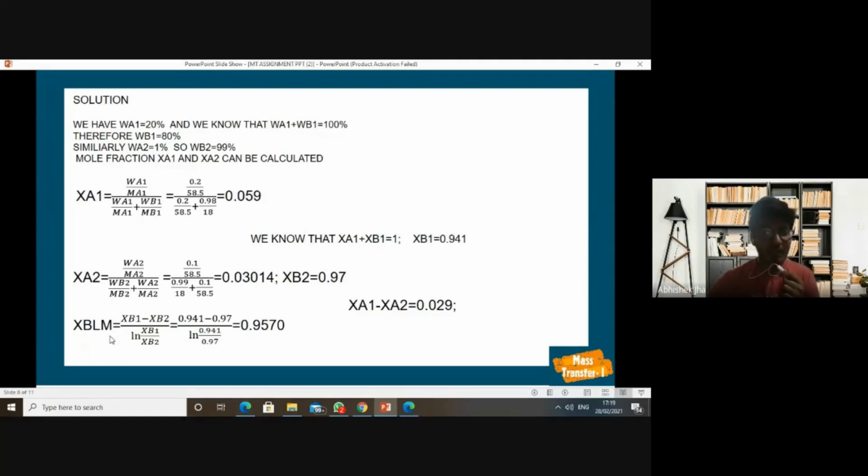Now we are going to calculate the logarithmic mean mole fraction of species B, which is water, that is XBLM, by using the formula XB1 minus XB2 divided by ln of XB1 by XB2. By putting the values, we obtain the value of XBLM as 0.9570. We also have the difference of mole fractions of species A in both the solutions, XA1 minus XA2, as 0.029.